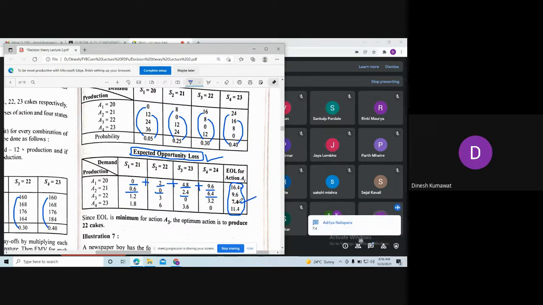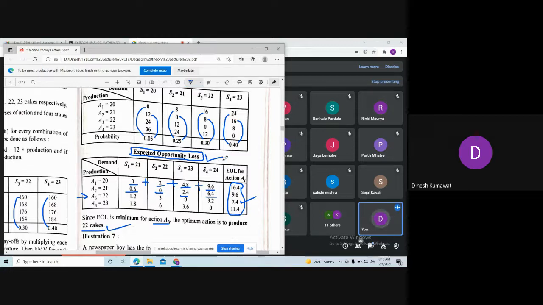This 7.4 corresponds to which course of action? A3. Again, in this also we are getting A3 as our minimum course of action for EOL, and that is the optimum action: to produce 22 cakes. So in this method also we are getting the same number of cakes to produce.